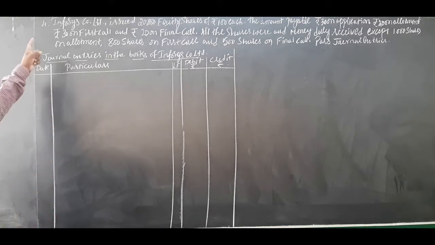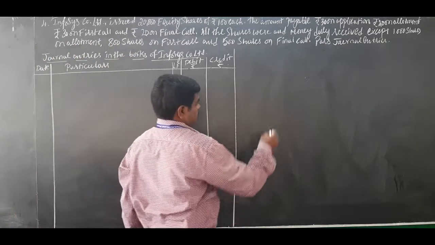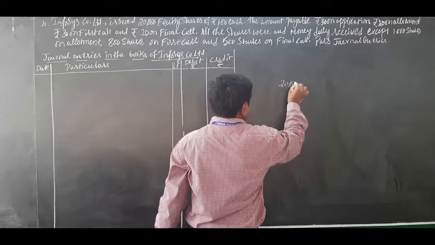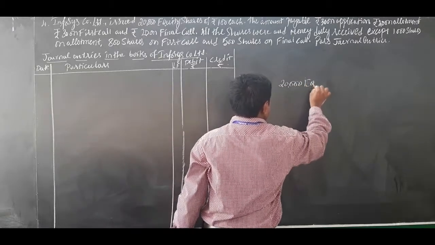Now Infosys Company Limited, how many shares are issued? 20,000 shares are issued, so that is equity shares.